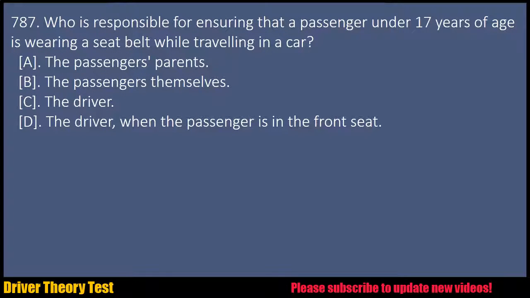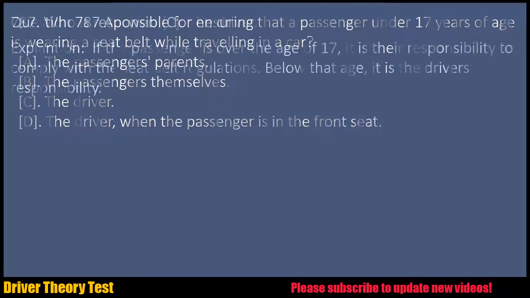Question 787. Who is responsible for ensuring that a passenger under 17 years of age is wearing a seat belt while traveling in a car? A. The passenger's parents. B. The passengers themselves. C. The driver. D. The driver, when the passenger is in the front seat.